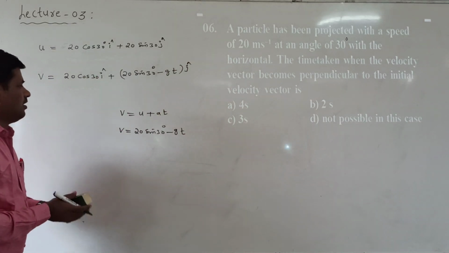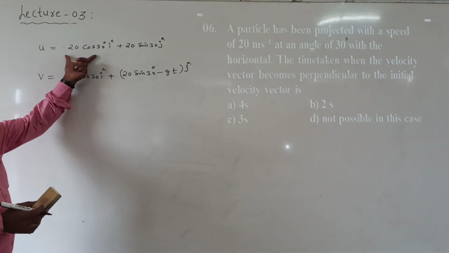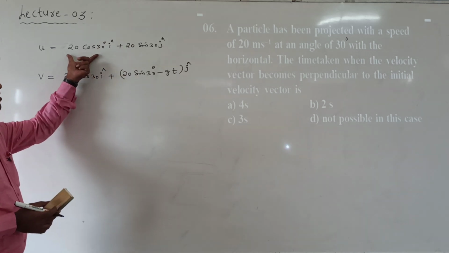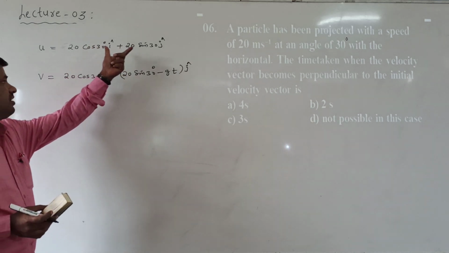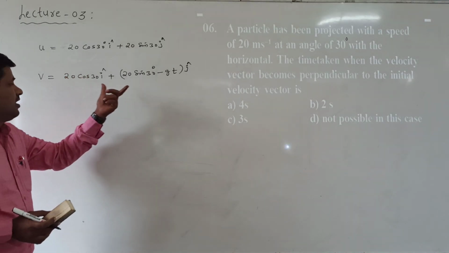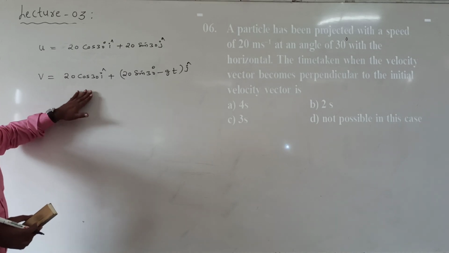Here are the initial x and y components and the final x and y components, but the x component cannot change in projectile motion.